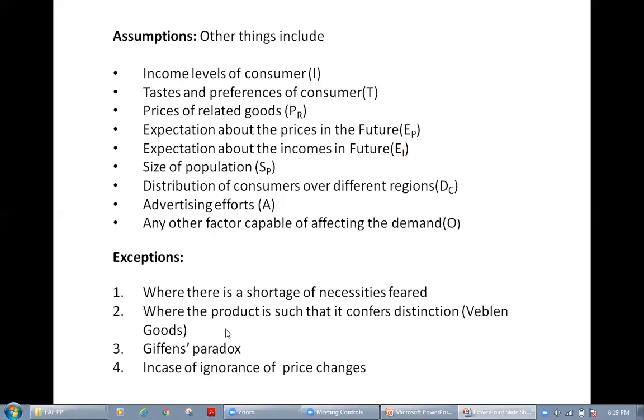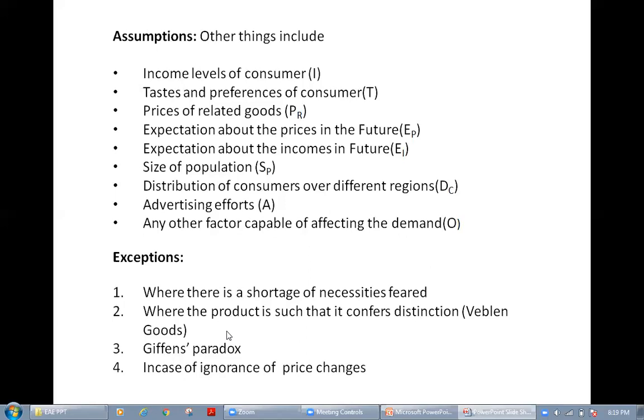Suppose the particular item is very costly, then they'll buy more quantity of that product. Why? Because they prefer the costly products, like branded tools, branded watches, costly watches, diamonds. These are all called Veblen goods. That means they are paying the higher prices and buying more and more quantity. This is also contradicting the law of demand.